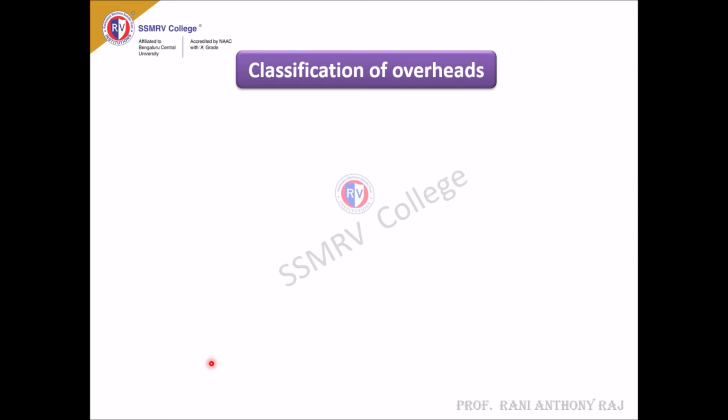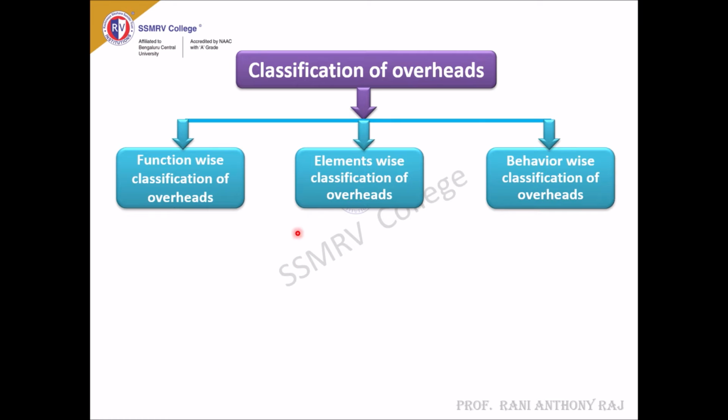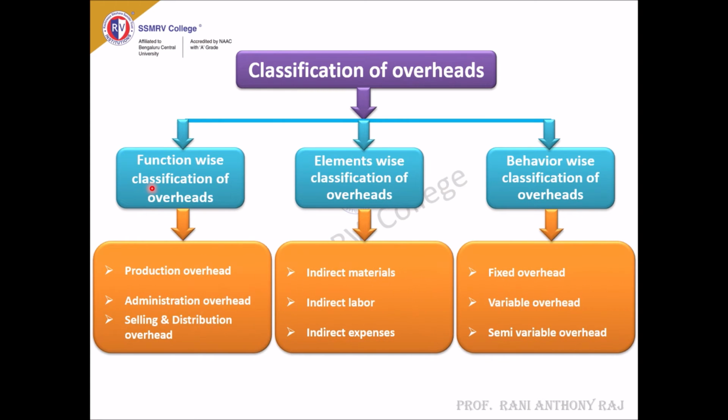Next we'll move on to a very important topic, that is classification of overheads. Overheads are classified into three categories: function-wise classification, element-wise classification, and behavior-wise classification of overheads. Function-wise classification: production overhead, administration overhead, selling and distribution overheads. Element-wise: indirect material, indirect labor, indirect expenses. Behavior-wise: fixed overheads, variable overheads, semi-variable overheads.